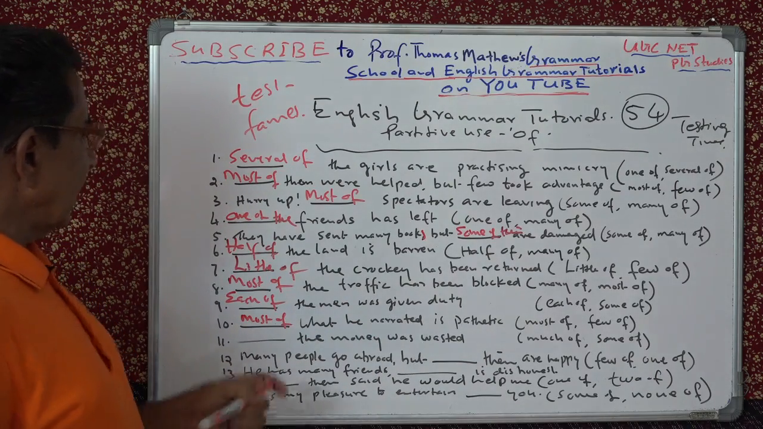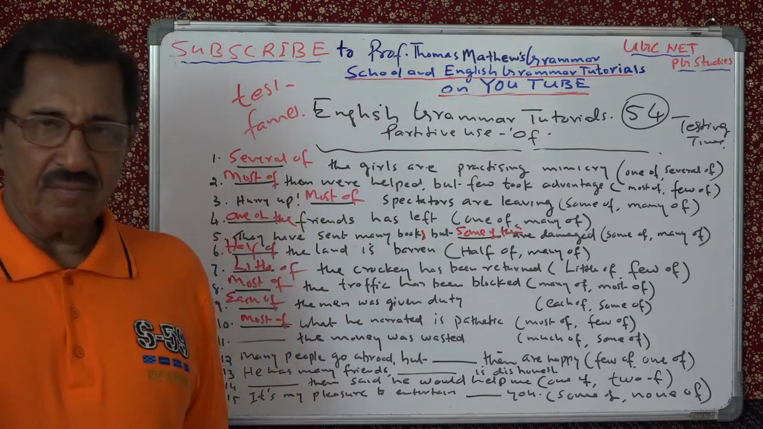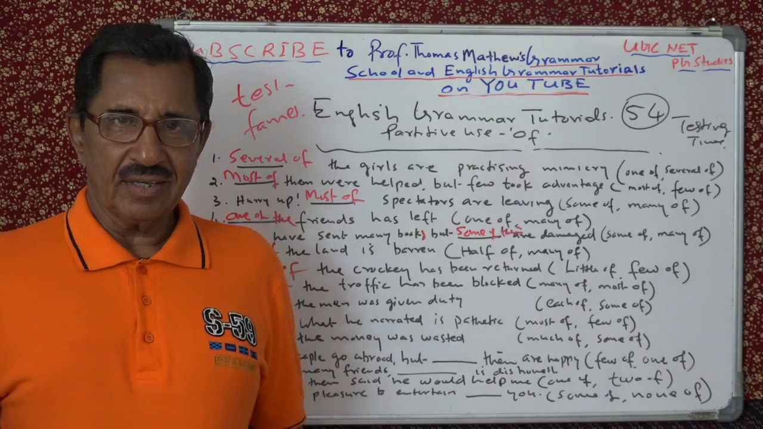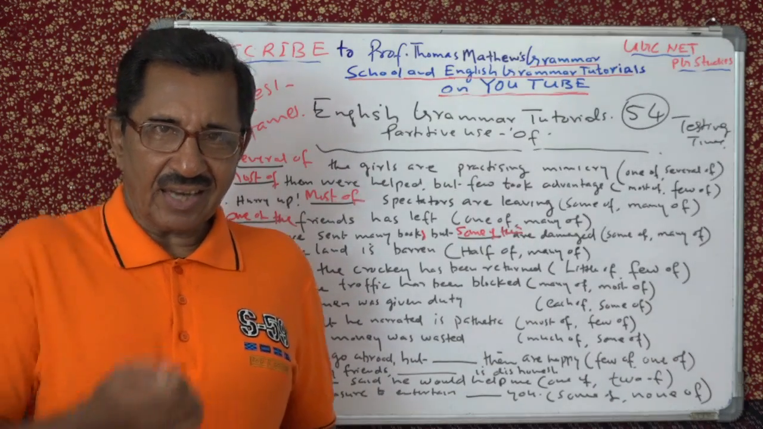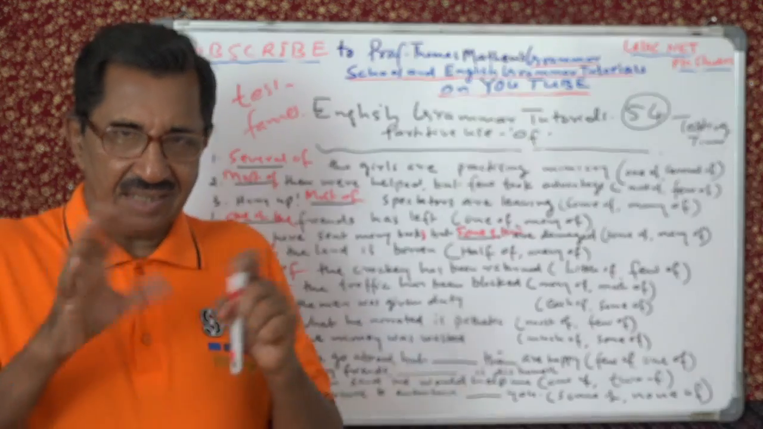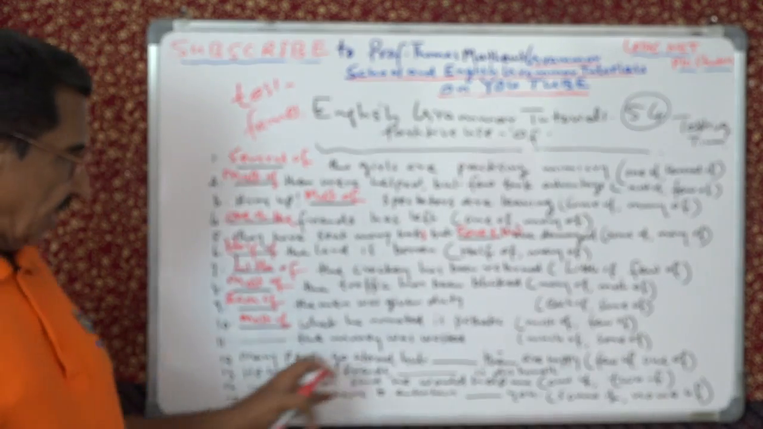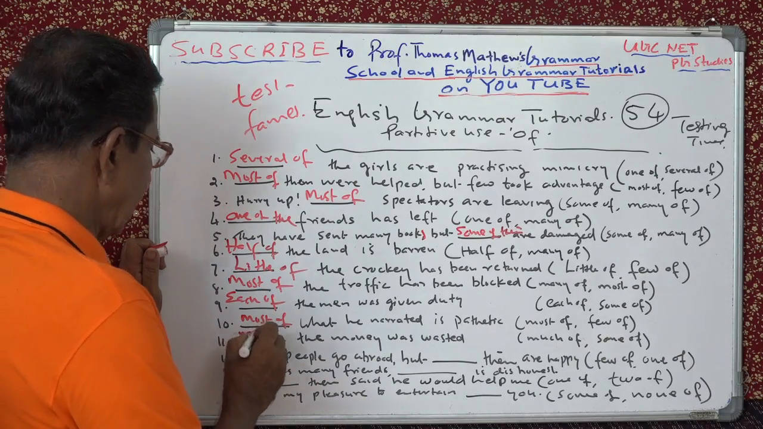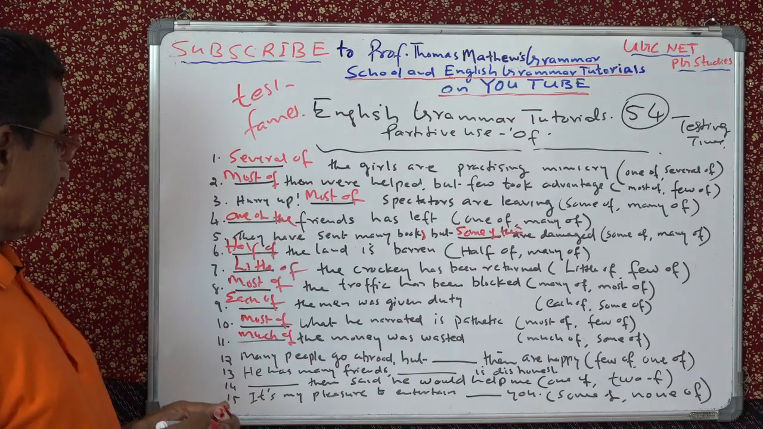Uncountable. Then the money was wasted. Much of, some of. Cannot say some of because it is a class noun. Money. So uncountable. You can count rupees, but not money. Money as such is not a countable noun. And therefore we say much of, not some of. Much of the money was wasted.